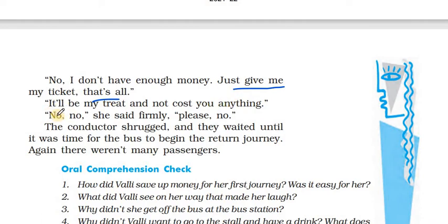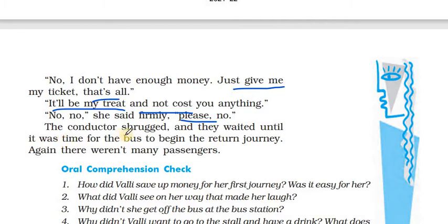Now the conductor says, it'll be my treat and cost you nothing. I'll give you a treat. I'll spend the money for the drink. I'll get you the drink. You just drink it. No, no, she said firmly. Please, no, she says. This shows how confident the girl is and not expecting anything from anybody.